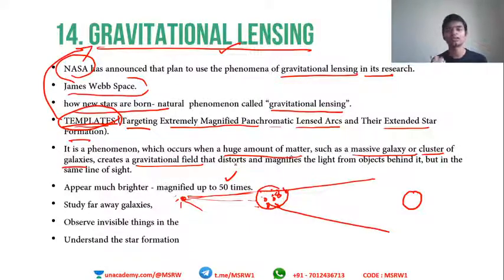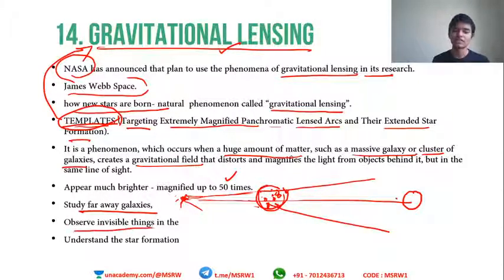It is a naturally occurring phenomenon where galaxies or a group of galaxies together, using their gravitational field, magnify the light of a star which is in the same line of sight. So the star and Earth are on the same line of sight, and the galaxies come in between, magnifying the light emitted by the star using gravitational waves. I hope you understood this. This is used for studying faraway galaxies and observing invisible things in the universe, for example dark matter, or say black holes.